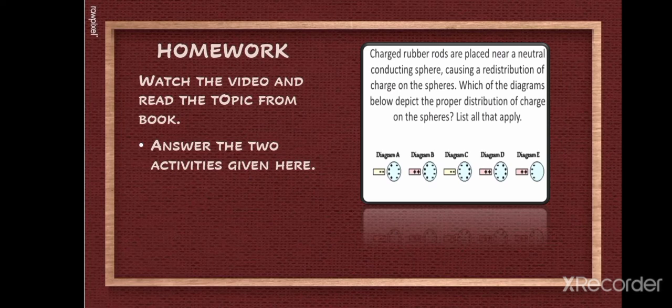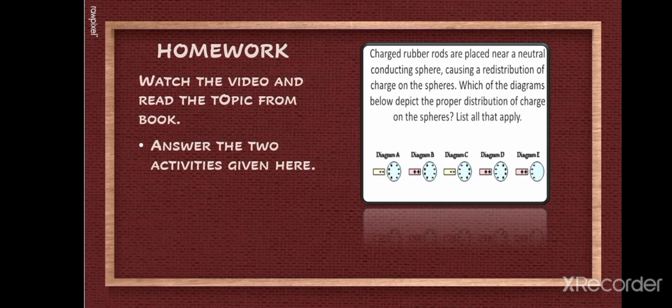First, you can see diagrams, 5 diagrams are here. Charged rubber rods are placed near a neutral conducting sphere, causing a redistribution of charges on the sphere. Which of the diagrams below depict the proper distribution of charge on the spheres? As I have told you, in induction the charges will be redistributed according to the charged rods which are brought near the spheres.